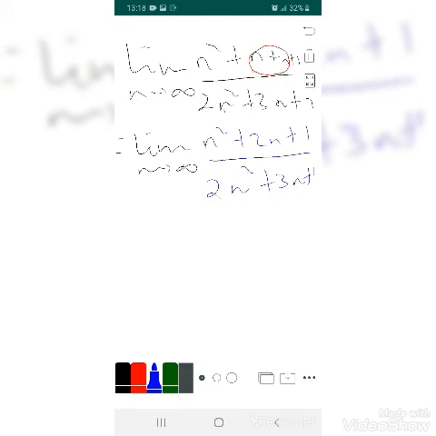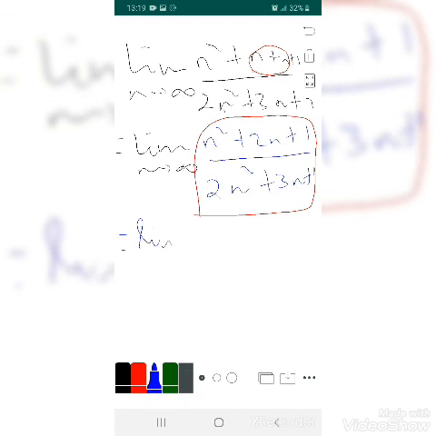As we have discussed earlier, if you have an expression like polynomial over polynomial, we need to divide each term by the highest degree of the polynomial. Here we have n square, n, and n, therefore n square is the highest degree. So we need to divide each expression by n square.